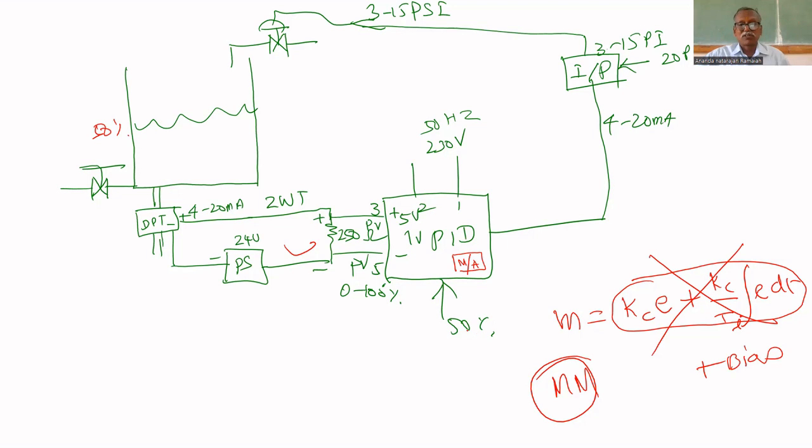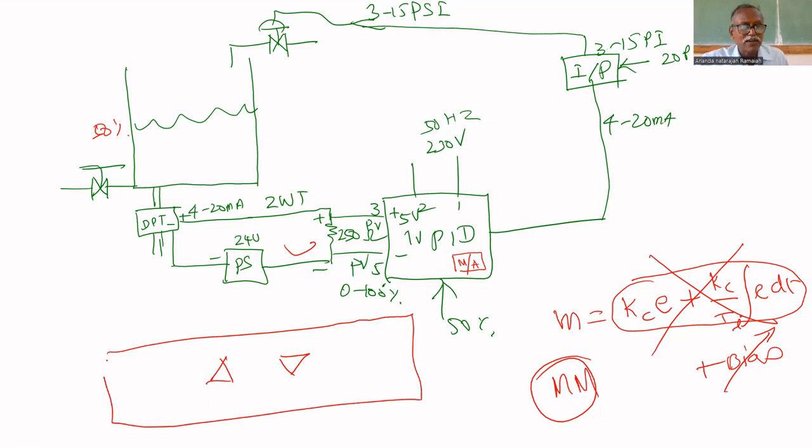Adjust the controller output. Second step, adjust the controller output. Already I told you that you can adjust bias in manual mode. Say controller output equal to 50%. You are adjusting the controller output; there will be an increase decrease button. You see the diagram? There is an increase decrease button and one escape.